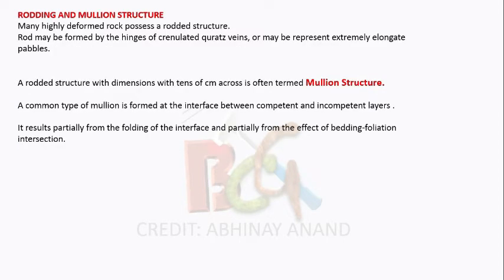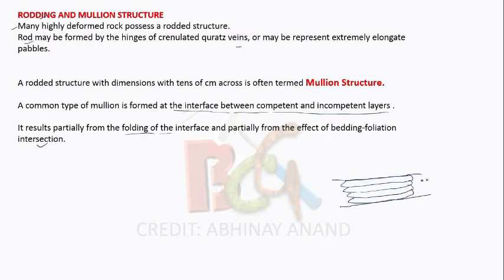So let's see the rodding and mullion structure. It is formed by the rod-like structure. Rod may be formed by the hinge of crenulated quartz vein, or it may represent extremely elongated pebbles. A rodded structure with dimension of tens of centimeters across is often termed as mullion structure. A common type of mullion is formed at the interface between competent and incompetent layer. It results partially from the folding of the interface and partially from the effect of the bedding-foliation intersection. This kind of structure is a mullion structure.